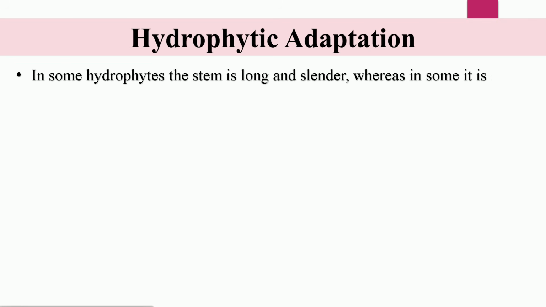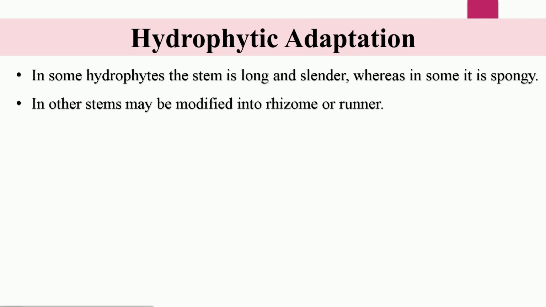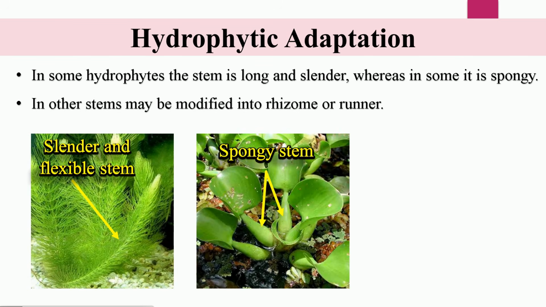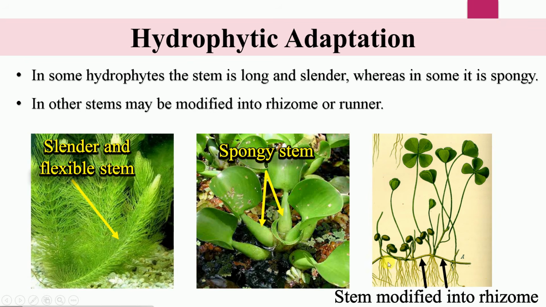In some hydrophytes, the stem is long and slender, whereas in some it may be spongy. In others, the stem may be modified into rhizome or runner. For example, in the case of Ceratophyllum, the stem is slender and flexible, whereas in the case of Eichhornia, the stem is spongy. You can see the bulkier stem which encloses a mass of air spaces inside it. In Marsilea, the stem is modified into a rhizome, and it also helps in reproduction.